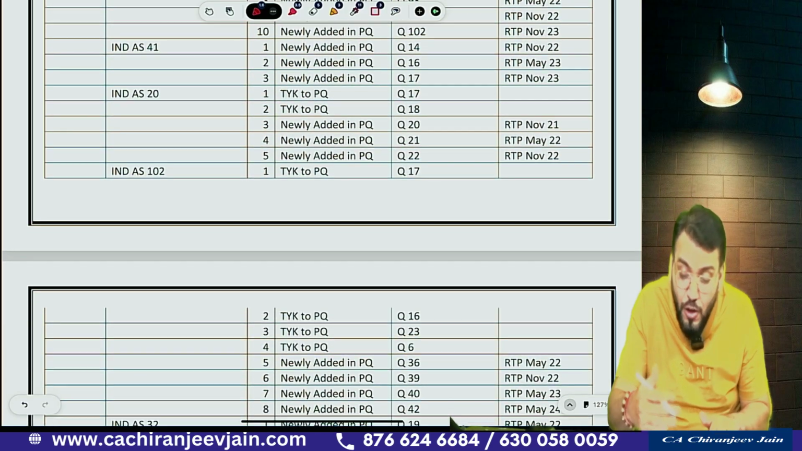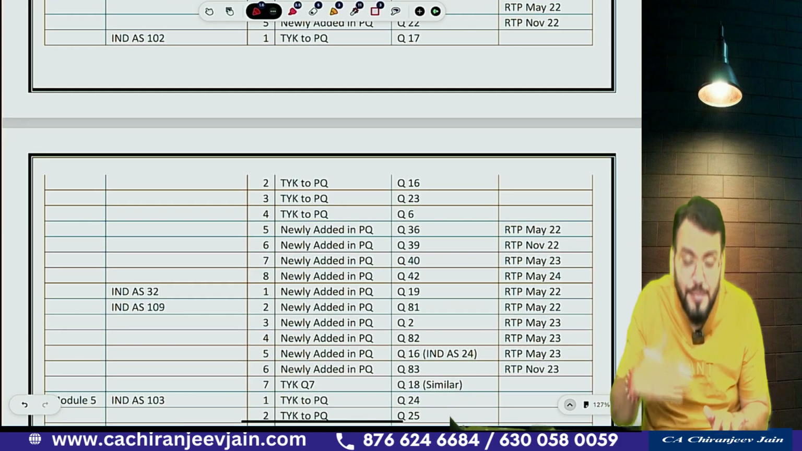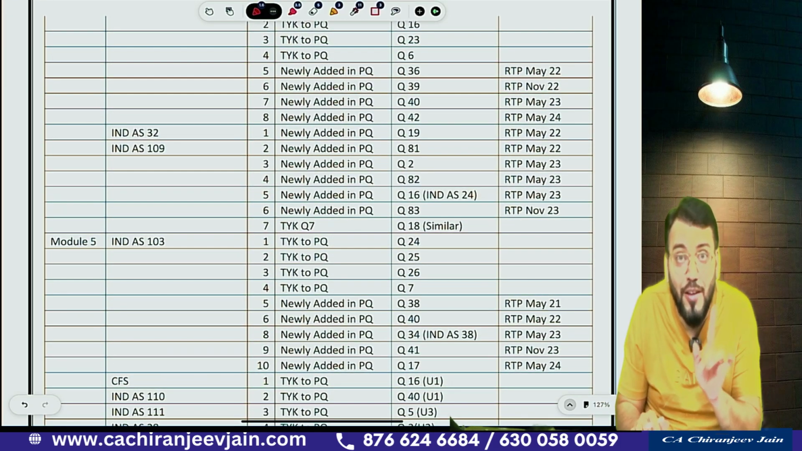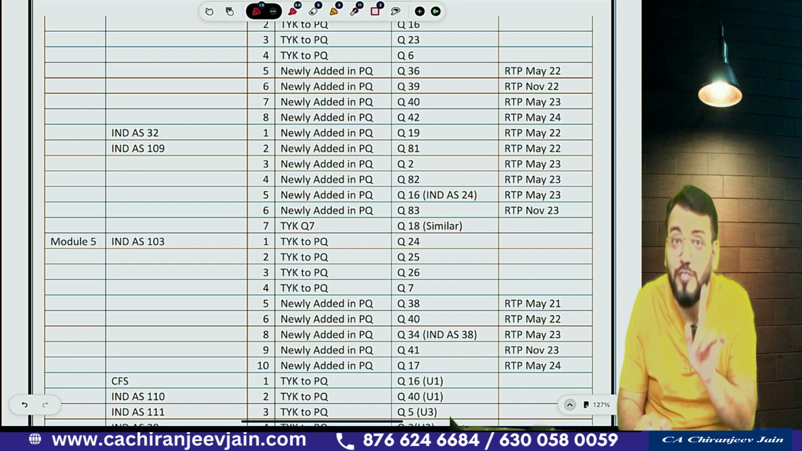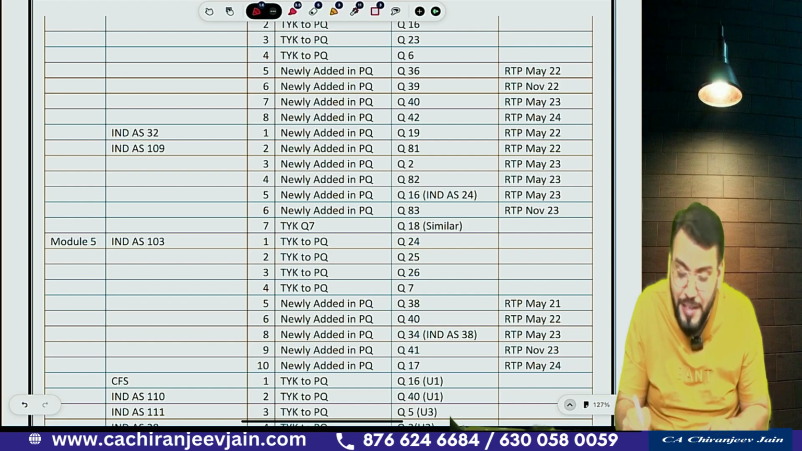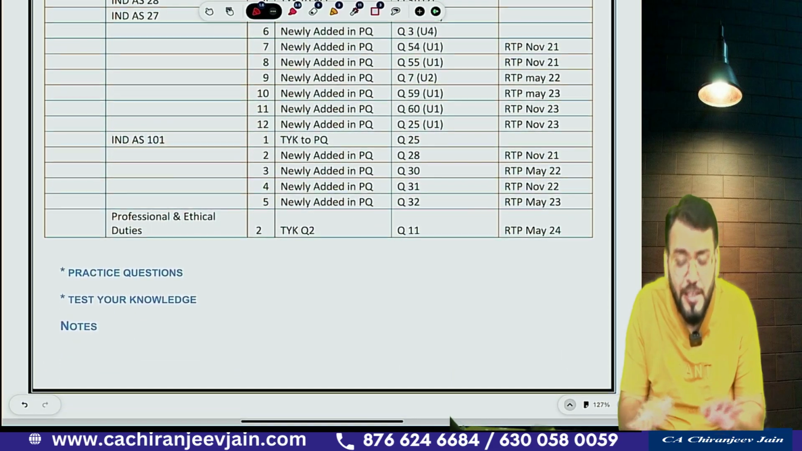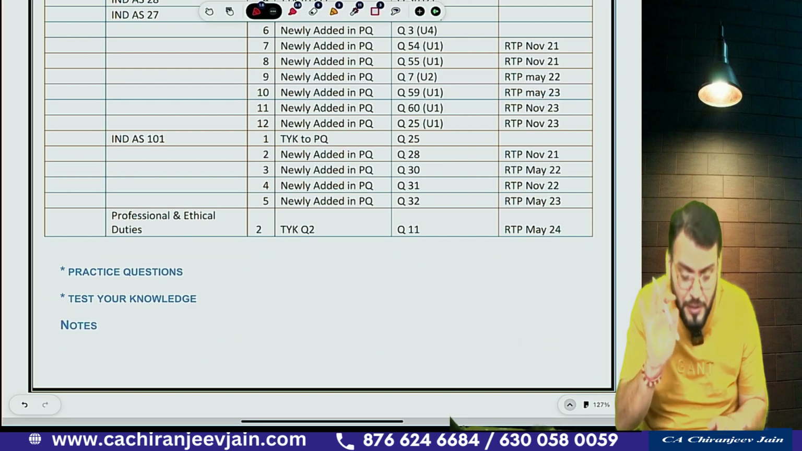Apart from that, all the questions, whatever has been added in the revised study material, are already incorporated in our 11th edition question bank. I am saying 11th edition, not 12th edition. Correct? Got this point? So you can refer to it, one to one, you can refer to it.